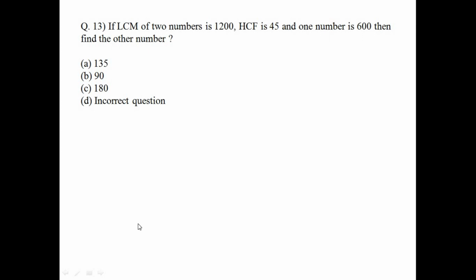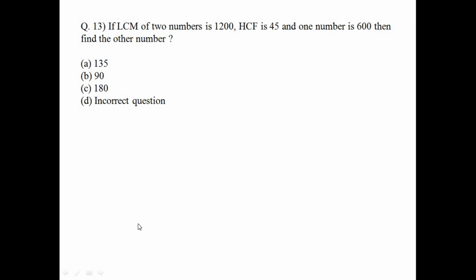First of all, you need to know that HCF must be a factor of LCM. For any two numbers, the HCF and LCM must have a specific relation. Any random numbers cannot be HCF and LCM of two numbers. For the numbers to be HCF and LCM of two numbers, the HCF should be a factor of LCM.